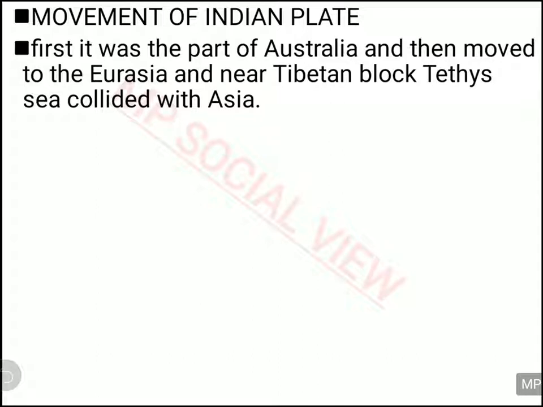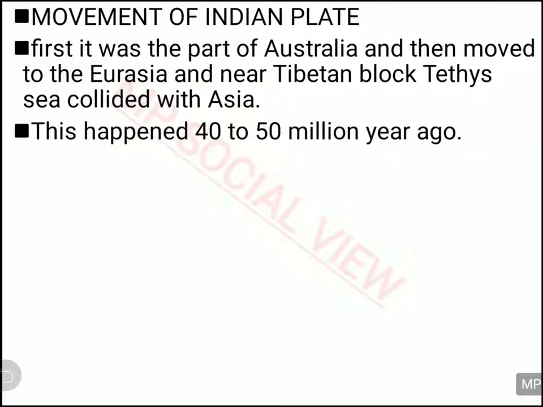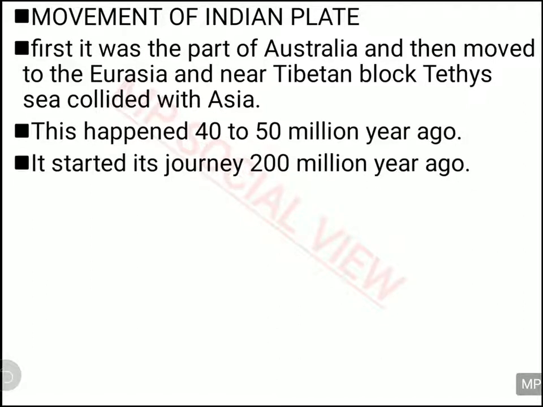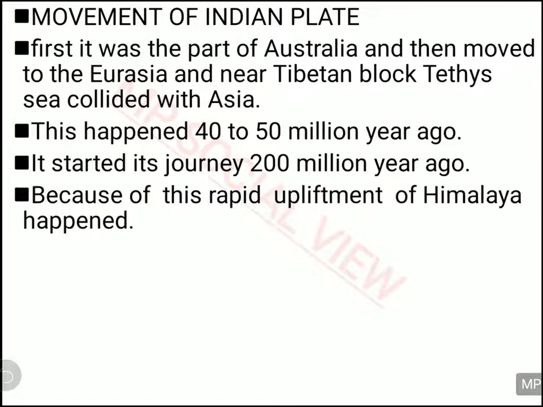The Tibetan block and the Indian plate collided near the Tethys Sea, and this way India got joined to Asia. This happened 40 to 50 million years ago, and the journey took 200 million years for India to travel from Australia towards the Eurasian plate.